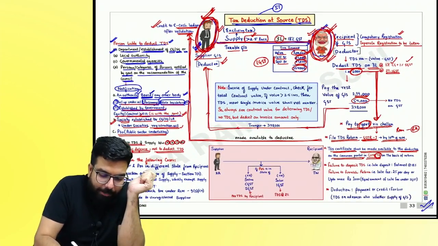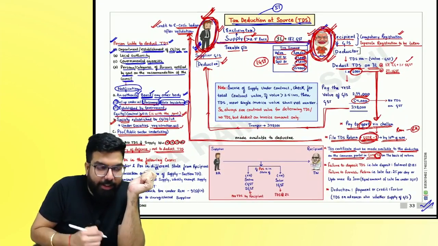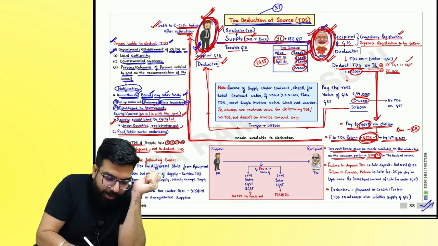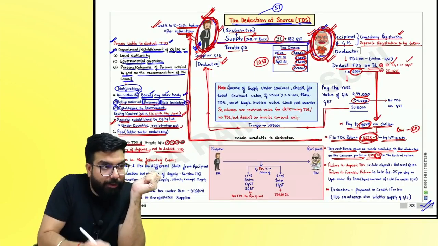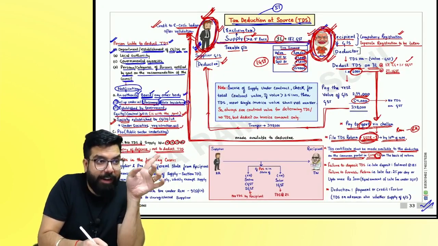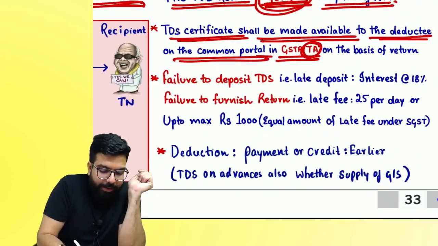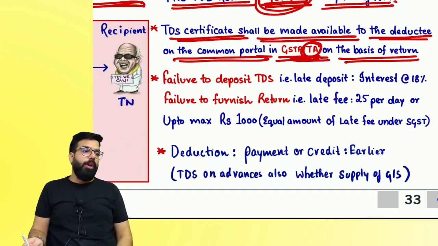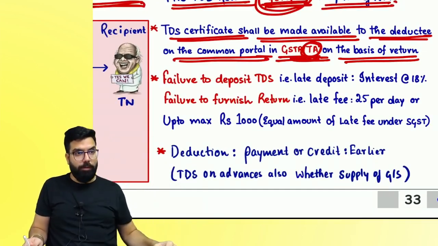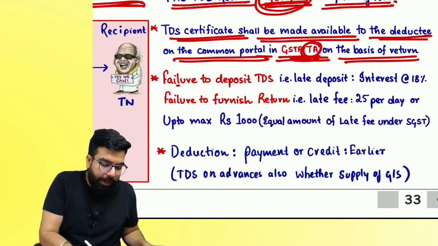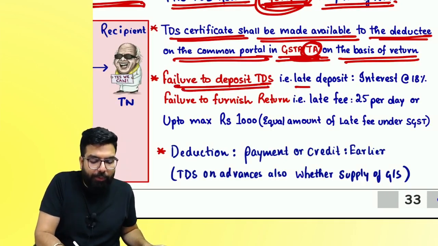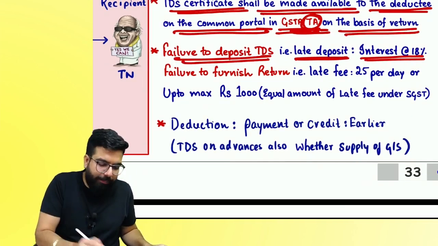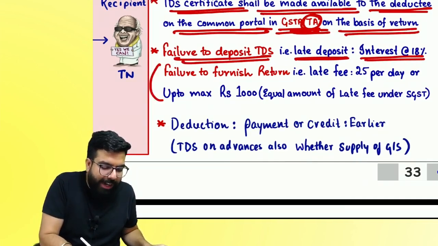See, the government department will file which return? GSTR 7, and the government will give you 6,000 rupees back. Plus the government will give you what? A certificate. In which form? GSTR 7A, on the basis of the return. Sir, I failed to deposit the tax. I forgot, sir. If you fail to deposit, if you deposit late, you have to pay how much interest? 18%. Late fee is for late filing of return.